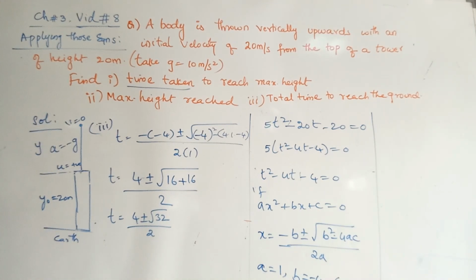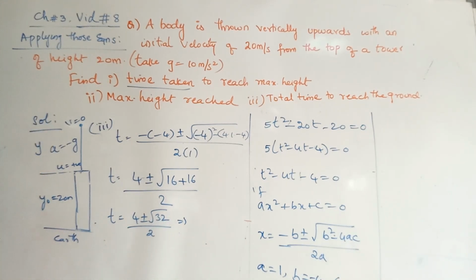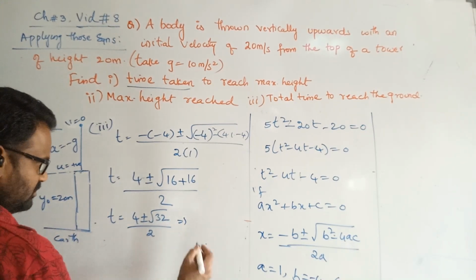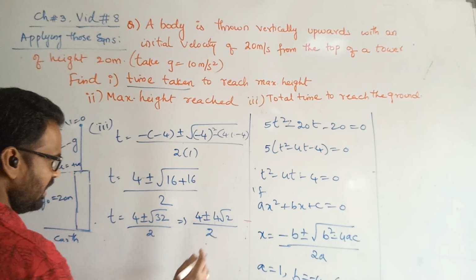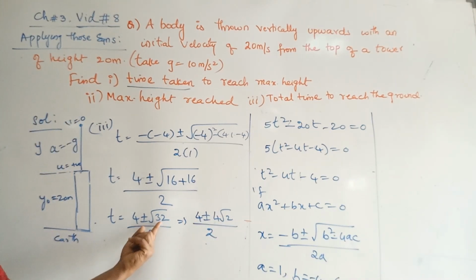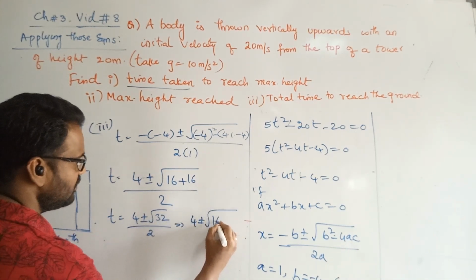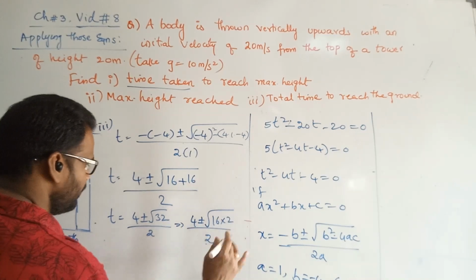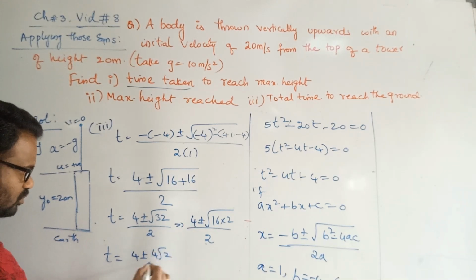Root 32 we can write as 16 twos are 32, so 4 root 2. Can I write 32 as 4 root 2? Because 32 is 16 into 2, the root of 16 is 4 and root 2 stays as is. So this equals 4 plus or minus the square root of 16 into 2, whole divided by 2. Now t equals 4 plus or minus 4 root 2 by 2.